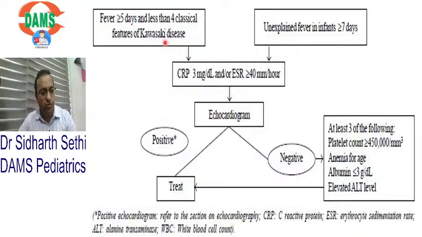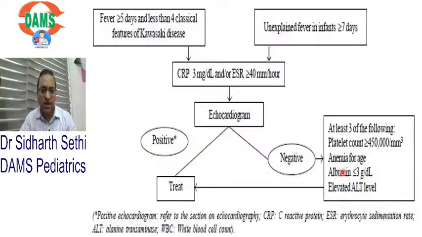So everyone, I will give you this PDF, very important. Incomplete Kawasaki में CRP और ESR देखते हैं. Okay? CRP and ESR देखते हैं. तो CRP, ESR, if they are high, we get an echo. If echo is positive, we give IVIG. Okay. If echo is negative, you look at platelet count, anemia, albumin, ALT. So if they are abnormal, again you treat at least 3 of the following.